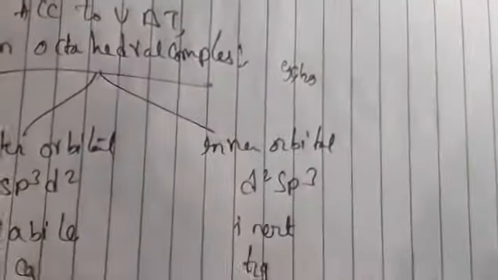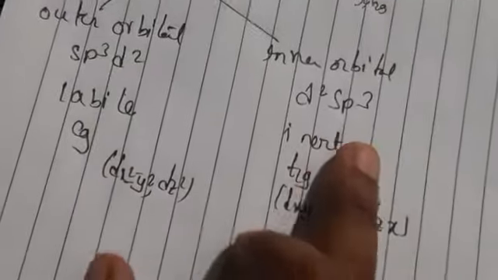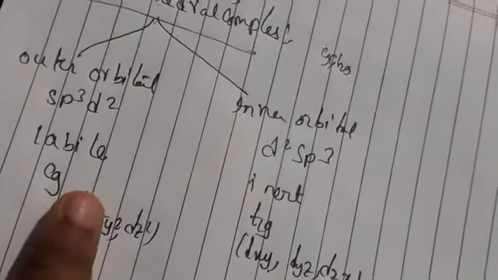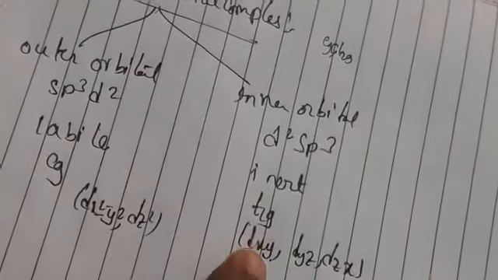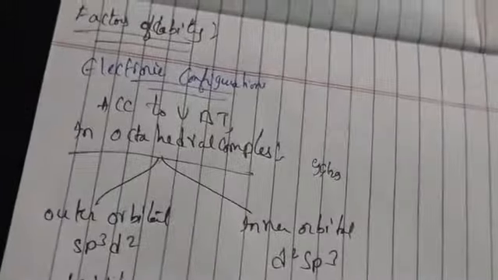So the outer orbital, with sp3d2, is labile, easy. The inner orbital, with d2sp3, is inert, which is known as T2g orbitals. Here the complex has at least one electron in the eg orbitals, with at least one of them vacant, so these are labile. Where these orbitals are not available, these are inert complexes. So this is the first factor, electronic configuration.